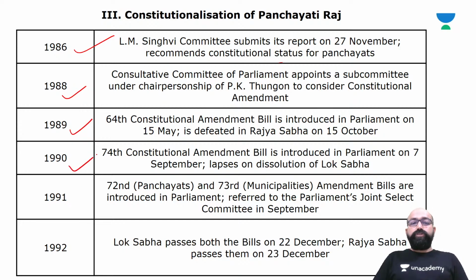Again, the 74th Constitutional Amendment Bill is introduced in Parliament on 7th September, but this bill lapsed on dissolution of Lok Sabha. After that, the 72nd and 73rd Amendment Bills are introduced in Parliament and referred to the Joint Select Committee in September, and in 1992 Lok Sabha passes both the bills and Rajya Sabha passes them on 23rd December itself.